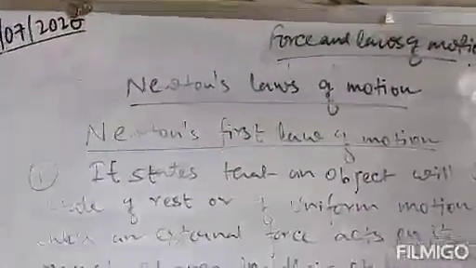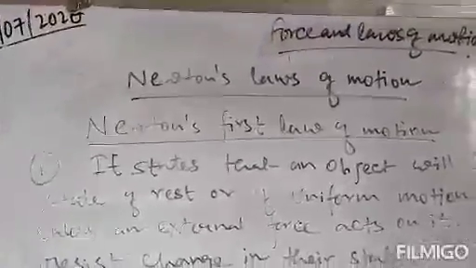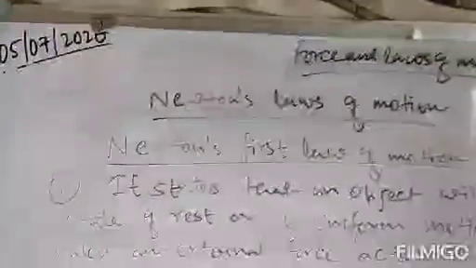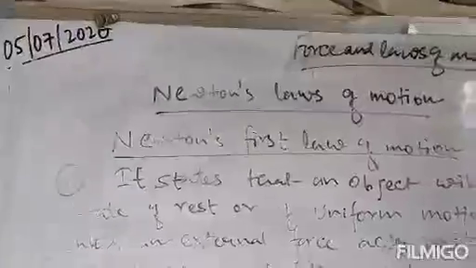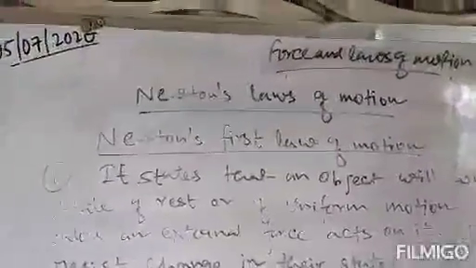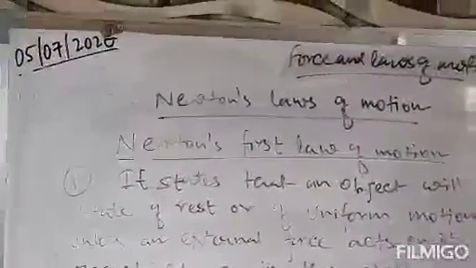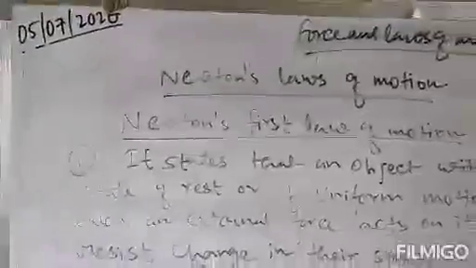But when the bus stops suddenly, the legs stop with the bus, while the upper portion continues to move. That means there is a change of motion between the upper and lower portions of your body, so you will fall forward.